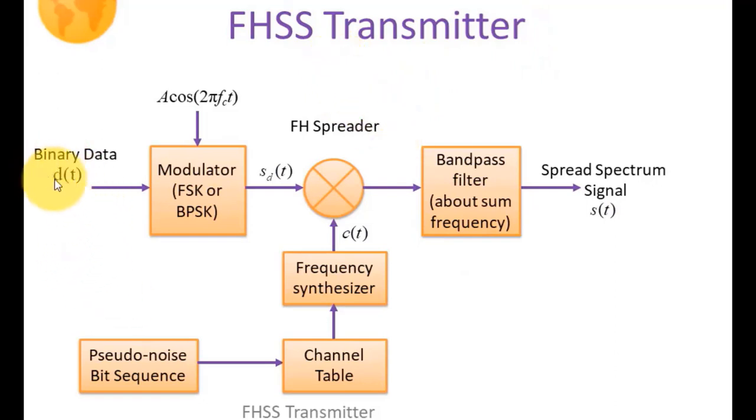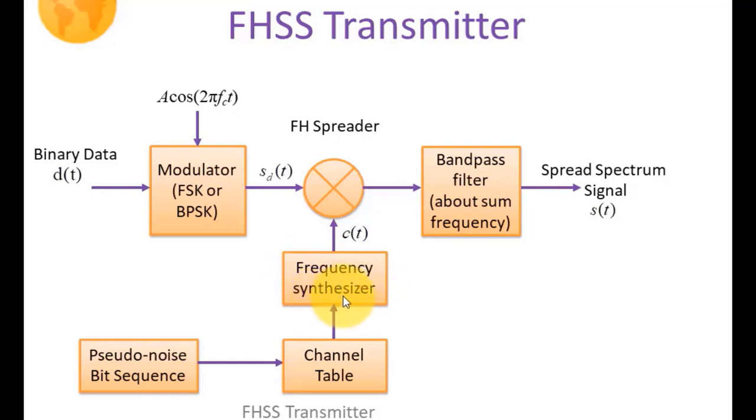Initially we have the data bits, denoted by d(t), which will pass through the frequency modulator or BPSK, whose other input is the carrier signal, that is A cos 2 pi fc t. Then this modulated signal is passed to the product multiplier, which is also called the frequency hop spreader, whose other input is the carrier frequency c(t), which is the outcome of the frequency synthesizer circuitry. So what is the frequency synthesizer circuitry? It is basically electronic circuitry which is able to generate different frequency signals.